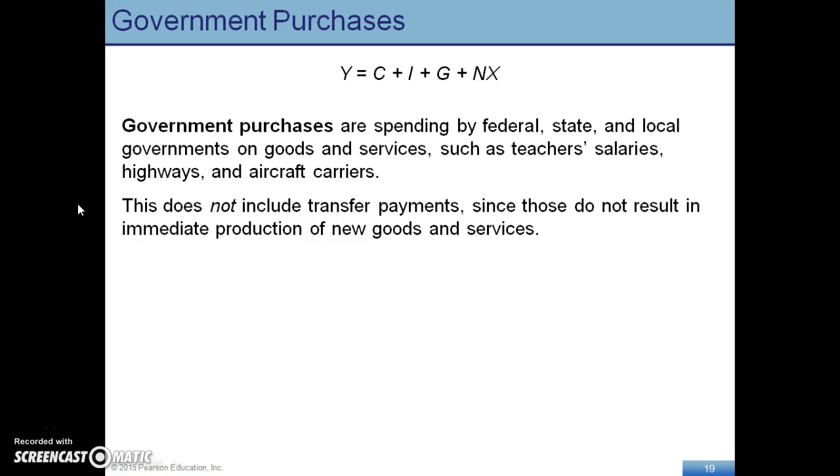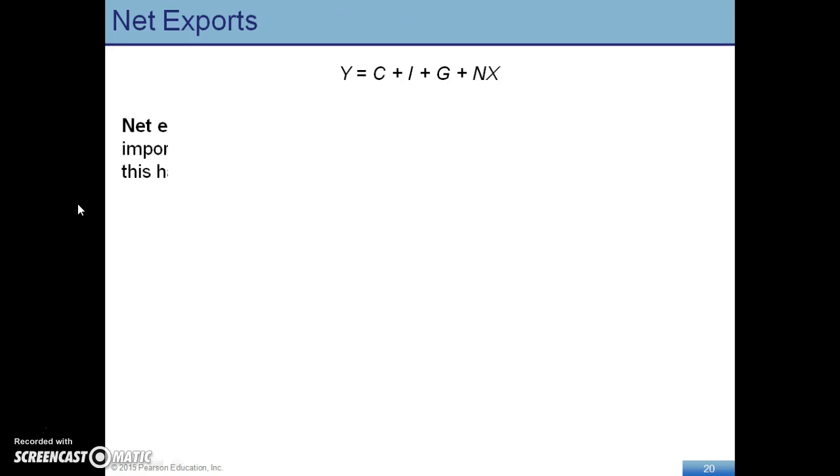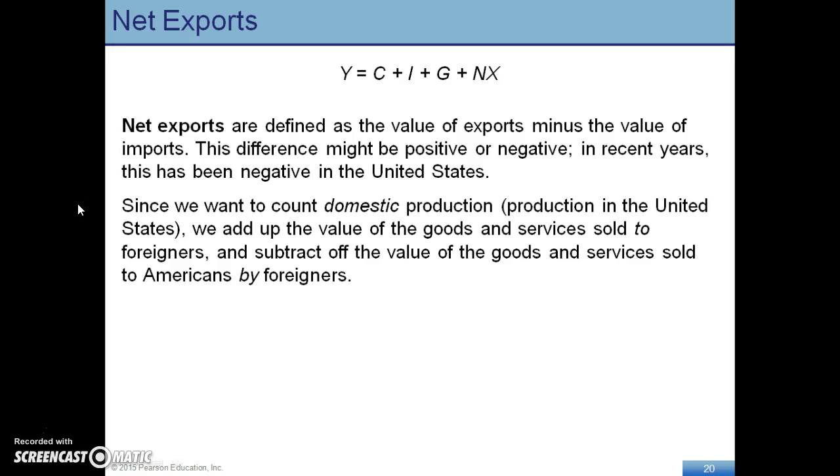G, which is government purchases, looks at spending by federal, state, and local governments, such as teacher salaries, working on roads, machines, highways, aircraft carriers. It does not include transfer payments, which a lot of people get confused. Transfer payments are payments like Social Security checks or unemployment checks. Net exports is looking at the difference between exports minus imports. And you notice in the U.S. we have a very large trade deficit, which creates a challenge.